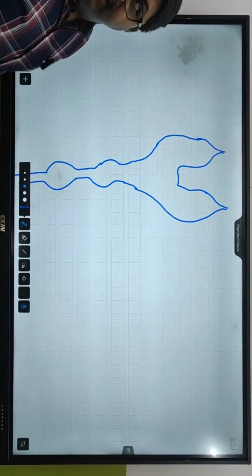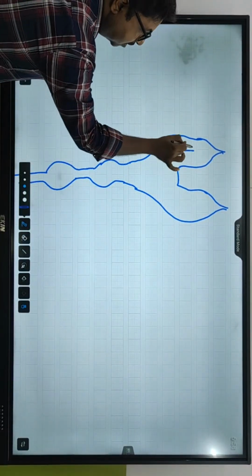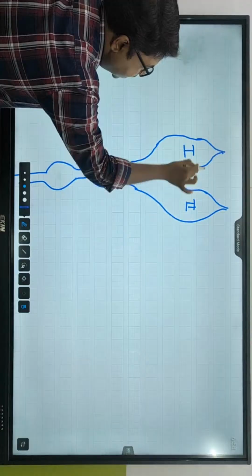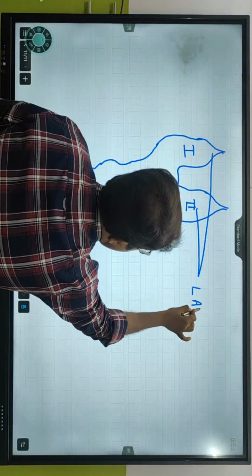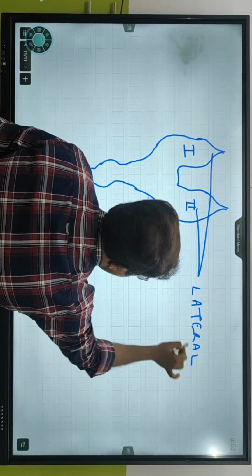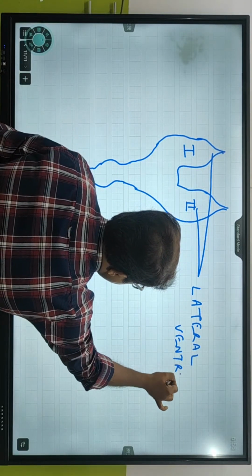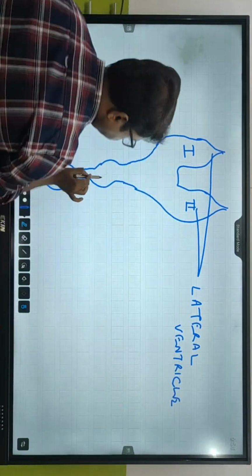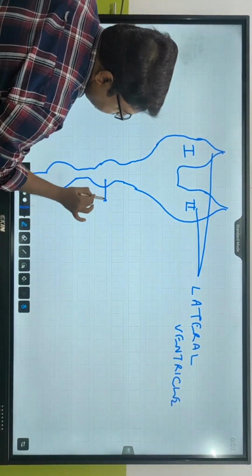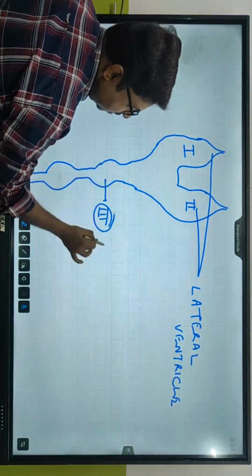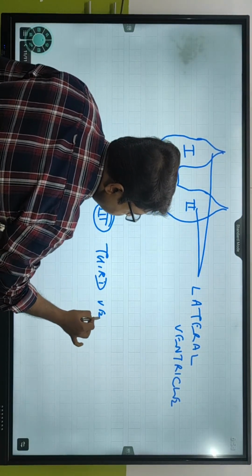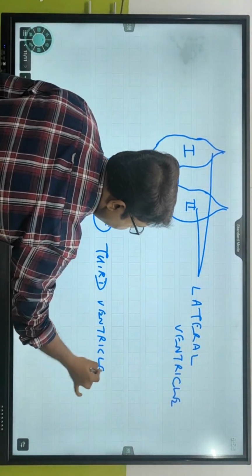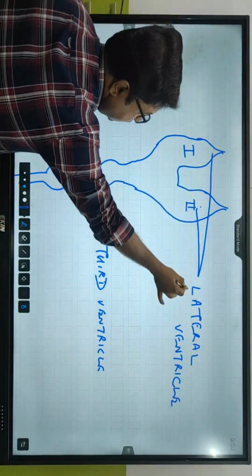I'm going to show you this figure. This is the ventricle of the brain, first, second. What are you going to call these 2? There are 2 of them called lateral ventricles. This is the third ventricle. So here 1 and 2 are not ventricle numbers, what comes here?